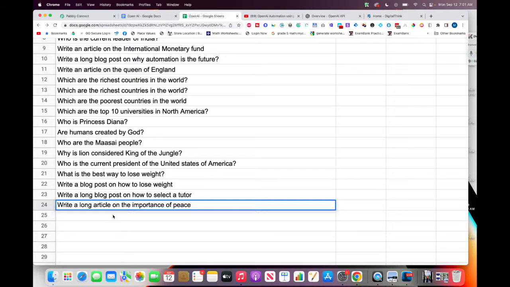I don't know if you guys can see my screen properly. Let me check.